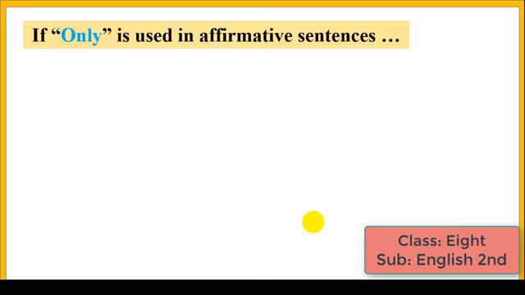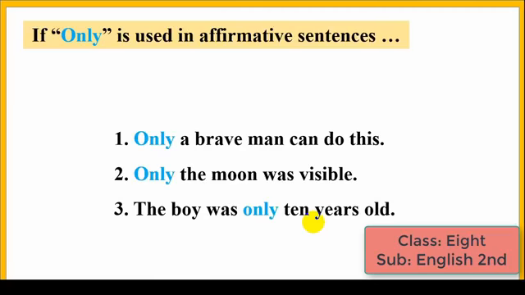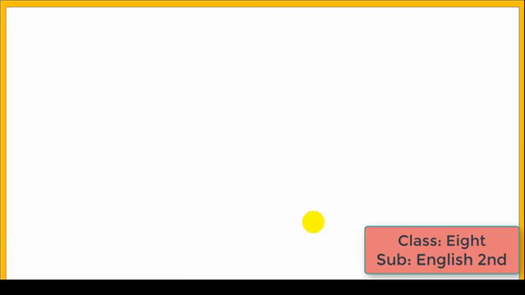Number 1, if only is used in affirmative sentences. Look some examples. Number 1, only a brave man can do this. Number 2, only the moon was visible. Number 3, the boy was only 10 years old. Now I will show you how will you make these affirmative sentences into negative.